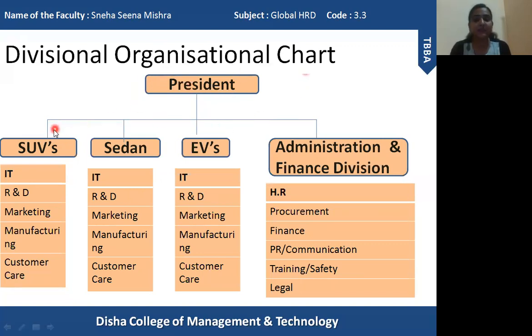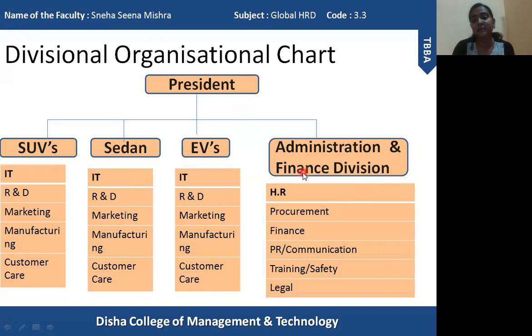So here is the president, and these are the three types of products which are manufactured by the car company. Each and every division will have a separate department for IT, R&D, marketing, manufacturing and customer care. So these departments are only concerned about this division only. We cannot say the marketing department of SUV will do the marketing of sedan. No, sedan will have a different marketing department for itself. So each and every division is separate from each other, and they have a separate set of departments for themselves which are only concerned about their particular division only.